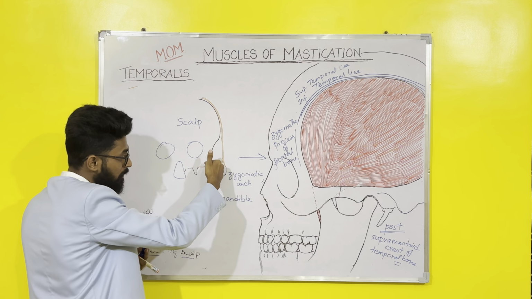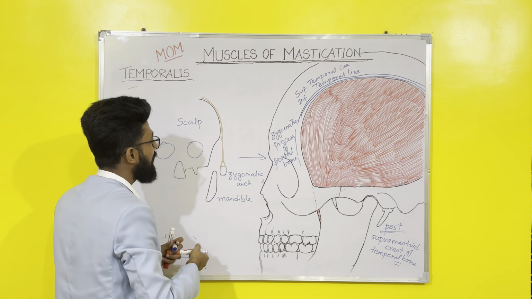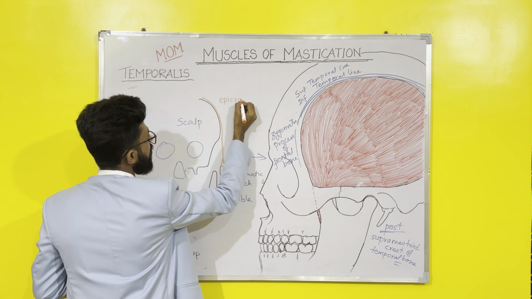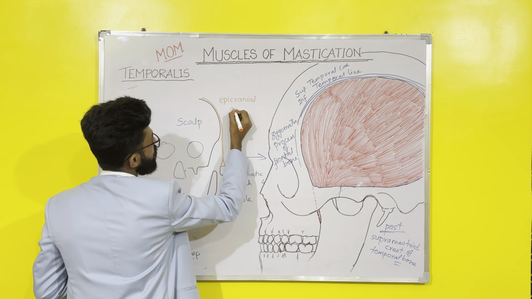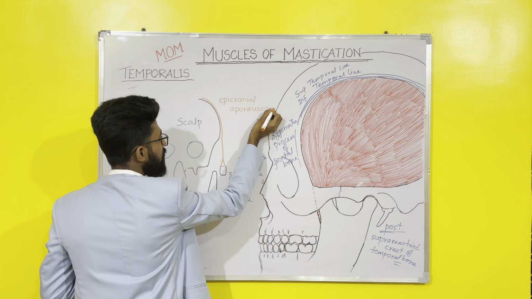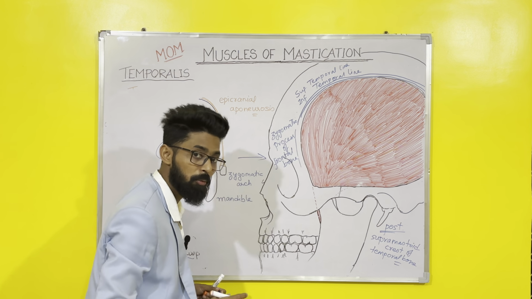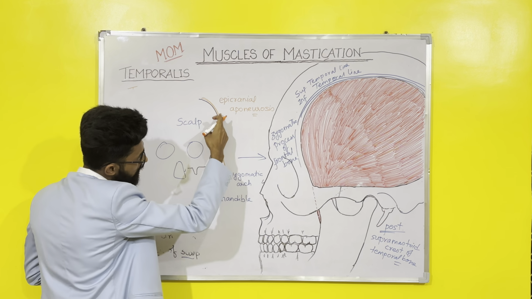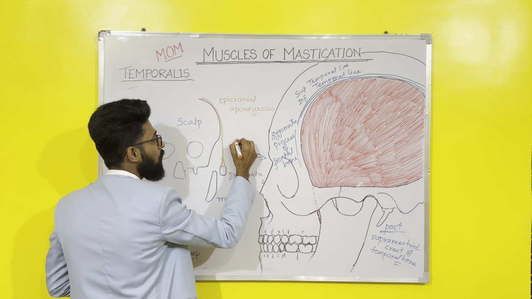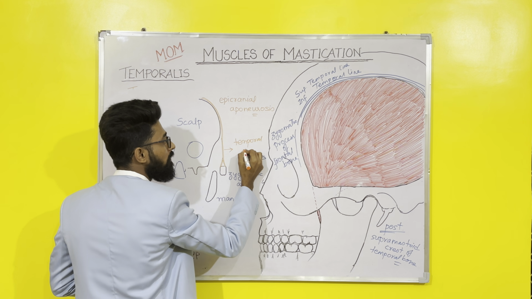And this orange one is the galea aponeurotica or epicranial aponeurosis. This is the third layer of the scalp. There are 5 layers of scalp that we'll discuss in the scalp topic. So you see, this is a continuation of epicranial aponeurosis, and this continuation is called the temporal fascia.